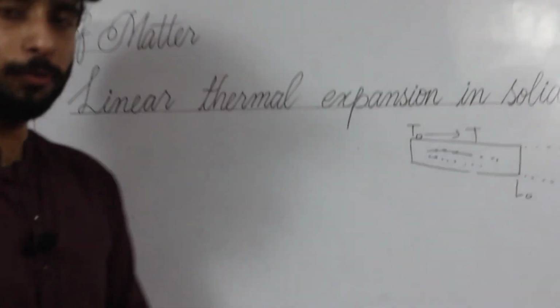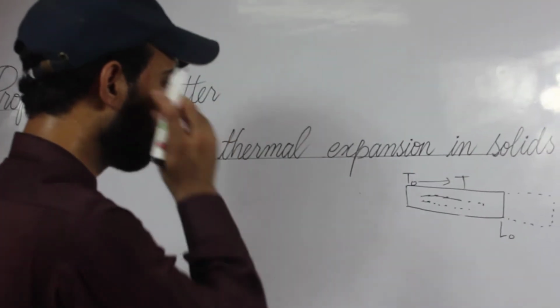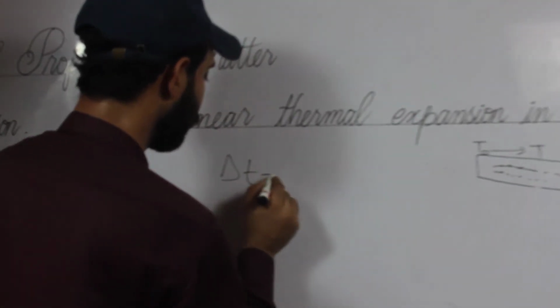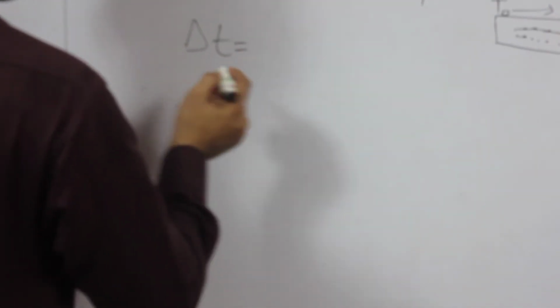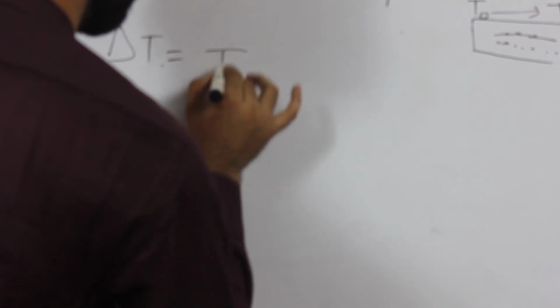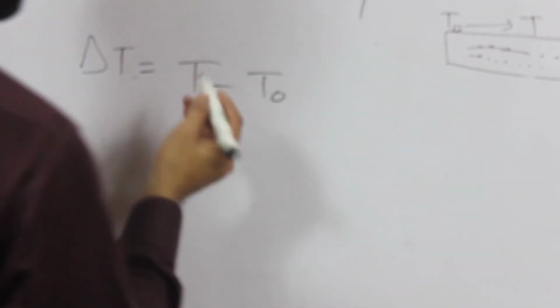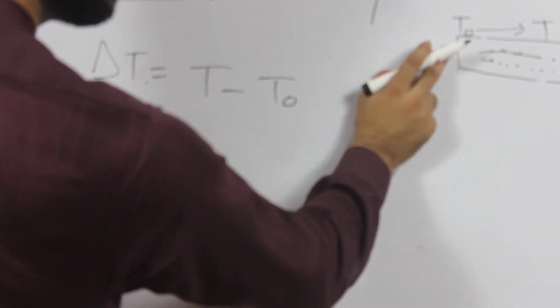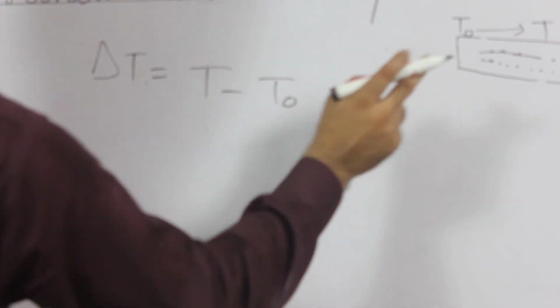Now we will try to find two parameters here. One is delta T, where delta T is equal to T minus T naught. Here T is the temperature to which we increase, and T naught is the original temperature. On the other hand, this is the length by which it increases: delta L.